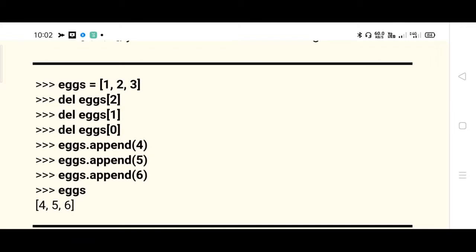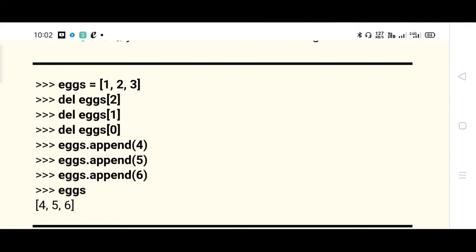Here you can see how delete and append functions are used. Eggs is a collection or list with three integer values 1, 2, and 3. So delete eggs of index value, you are accessing using index. So index 2, which contains 3, is deleted, followed by eggs of 1, that is 2, which is deleted, then eggs of 0, that is 1, is deleted. So the list is empty now.